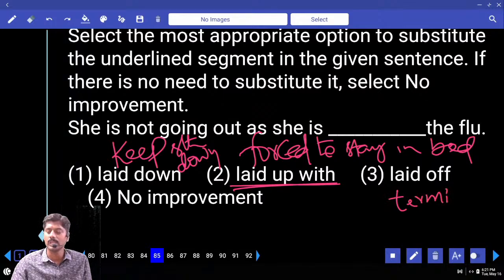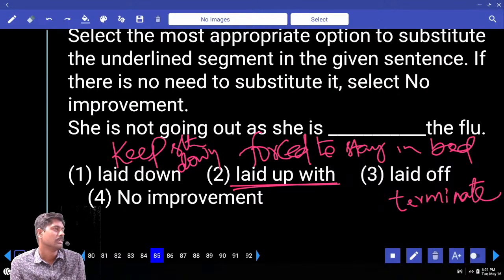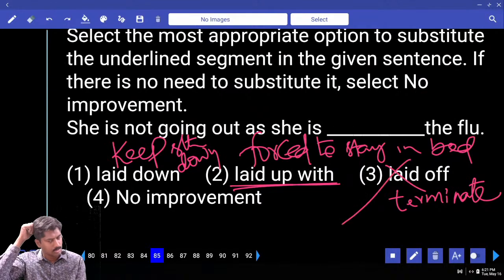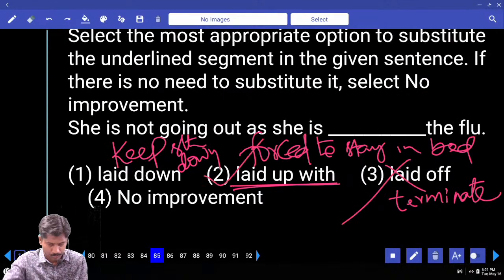If you are working in a company, especially a software company, during the recession, the company will lay off the employees. 30,000 employees were laid off. We are not talking about employees. Answer 1 or 2. Second option.